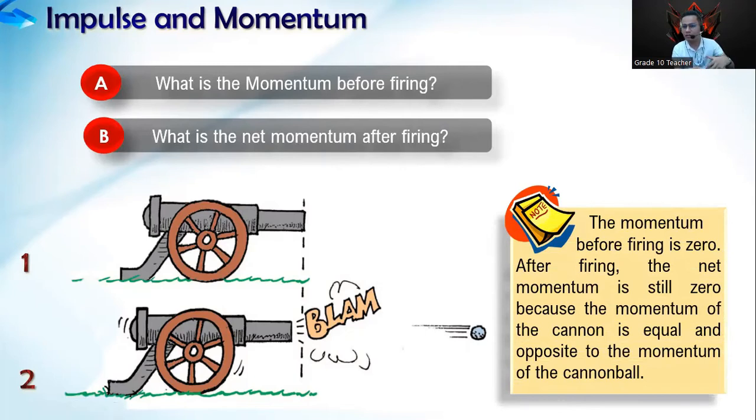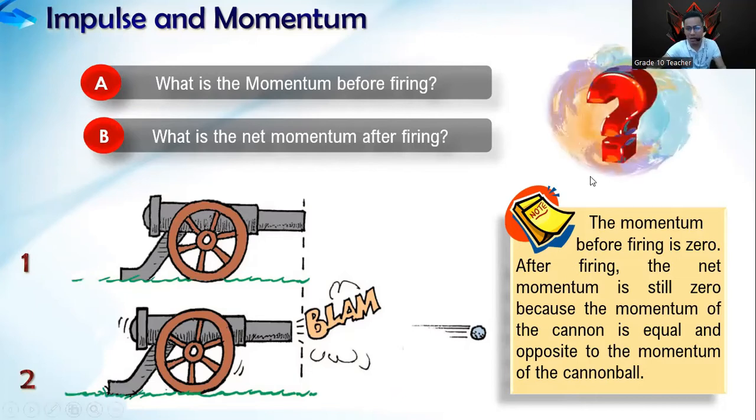After the firing, although there is velocity, the net momentum is still equal to zero because the momentum of the cannonball is equal to the opposite of the momentum of the cannon. So the cannon and the cannonball themselves have the same amount of momentum, but they are opposite. That's why if you add them, that will be equal to zero. Now, what is happening here?